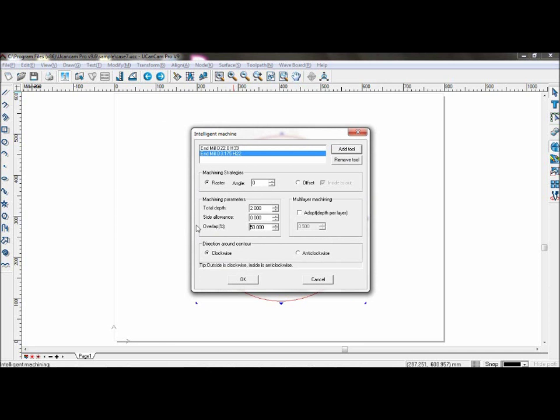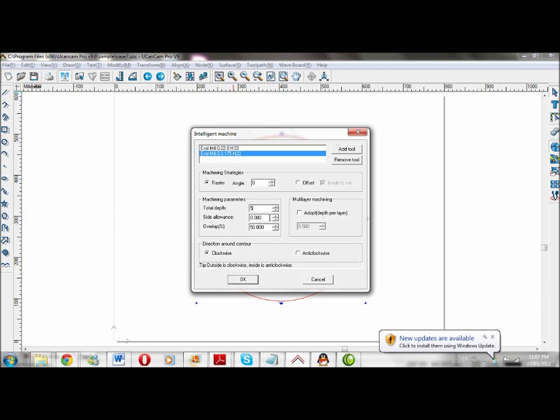Set your parameters here. You can choose raster or offset. Set your total depth to 5. Set side allowance at 0, and choose overlap ratio of 35%.